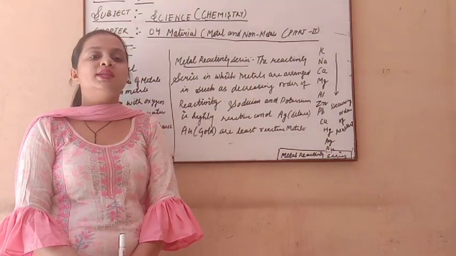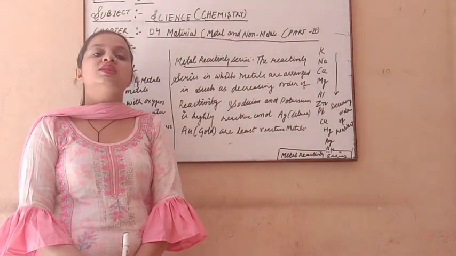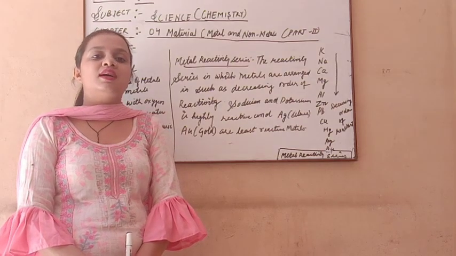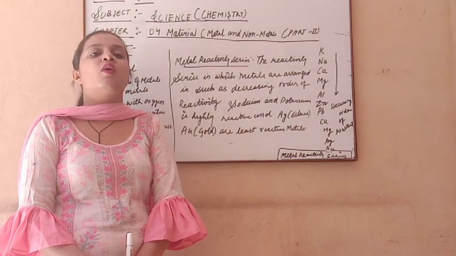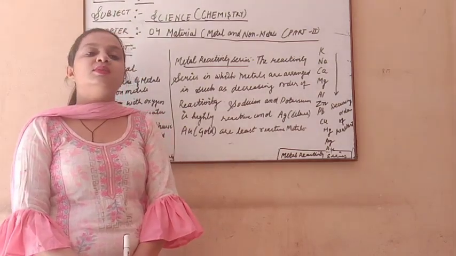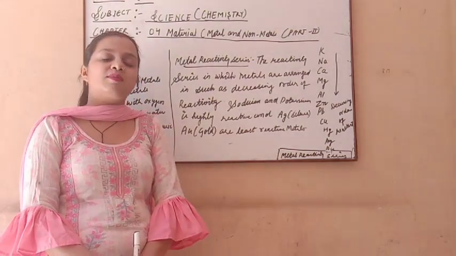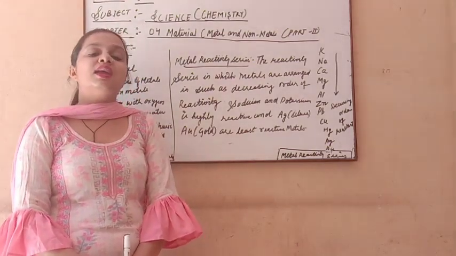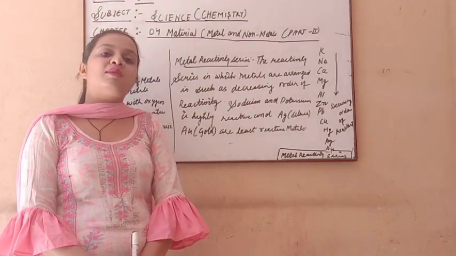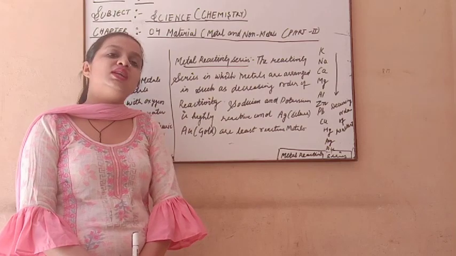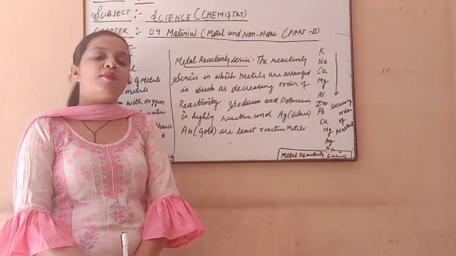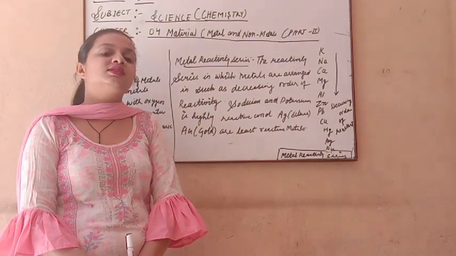Have you all seen rust, na? Iron rust, how is this rust made? This rust is also an example of the chemical reaction of metal with water and carbon dioxide. So when iron reacts with water and carbon dioxide gas, then rust is made. So rust is a very common example of chemical properties of metal which you see in your daily life. So I think from this example the concept is clear.